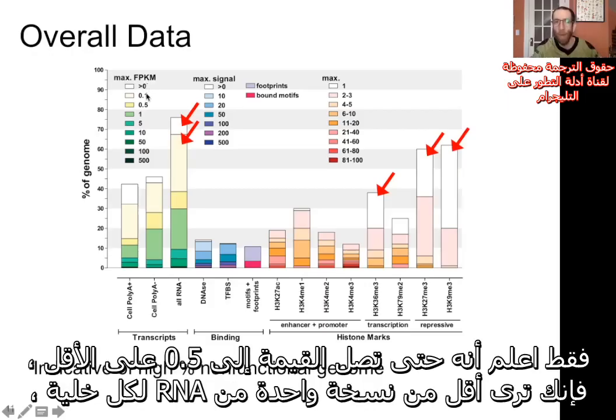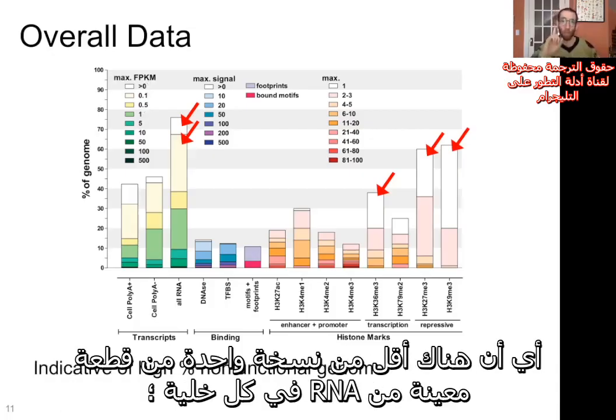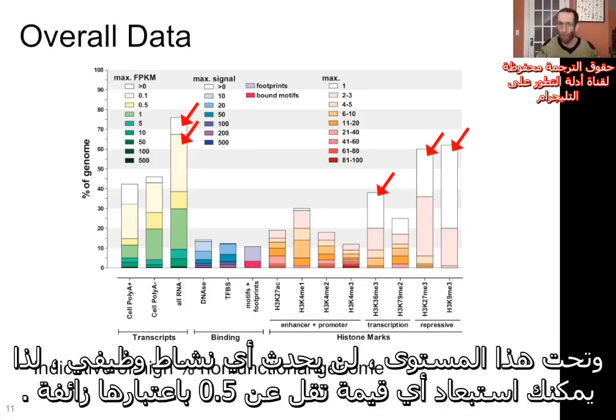It doesn't matter. Just know that until you get to at least 0.5, you're looking at less than one transcript per cell, meaning less than one copy of a given piece of RNA per cell. And below that level, it's not doing anything. So anything below 0.5, you can write that off as spurious.